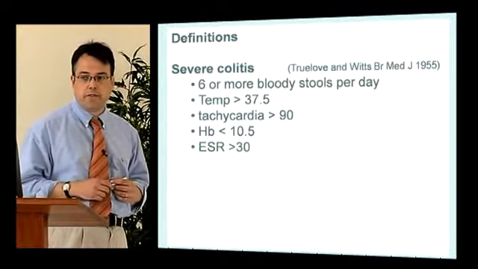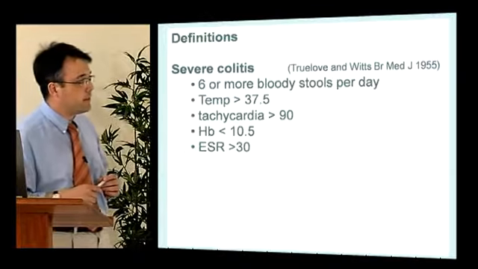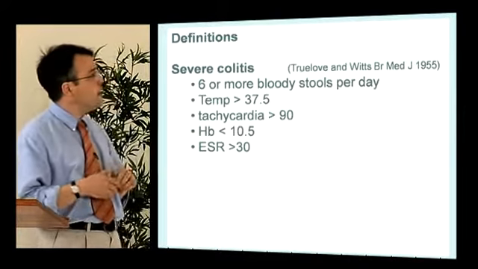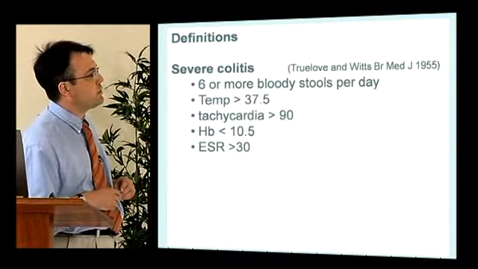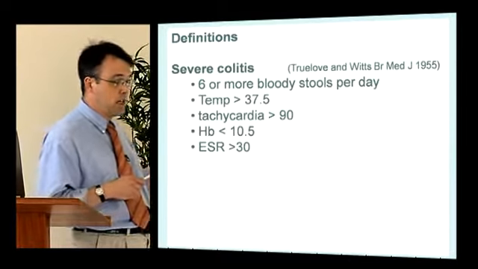A chap called Truelove first identified the definitions of severe colitis back in the 50s and performed some of the early studies on steroids. And severe colitis is 6 or more bloody stools per day with a fever, with a tachycardia, with anemia, with a raised ESR in the initial definition.